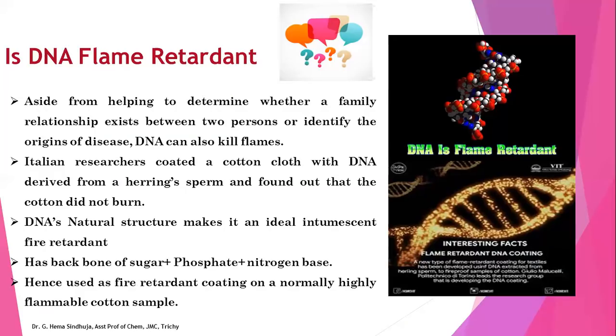This is because DNA's natural structure makes it an ideal intumescent fire retardant substance. That is, it has a backbone of sugar, phosphate, and nitrogen-based molecule. DNA is composed of a backbone of sugar, phosphate, and nitrogen base, and because of this it is used as a fire retardant coating on a normally highly flammable cotton sample.